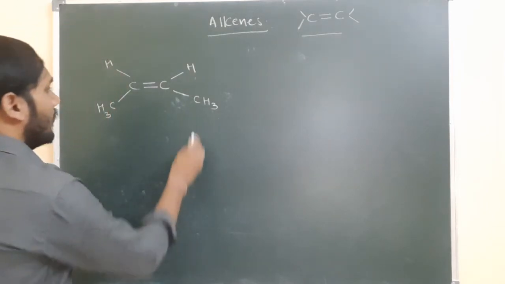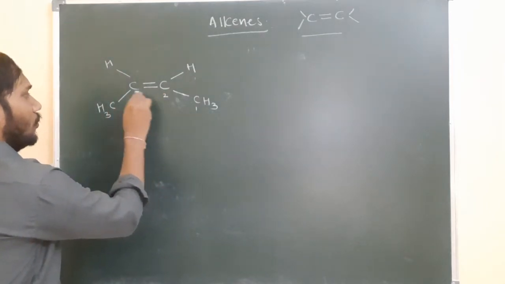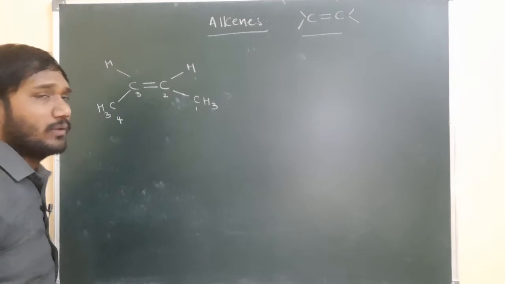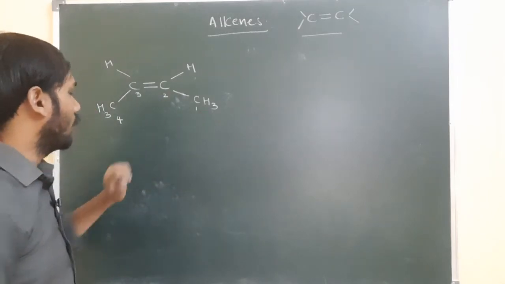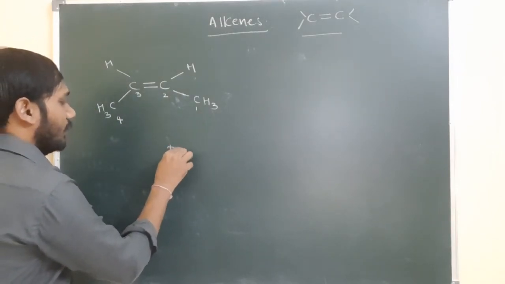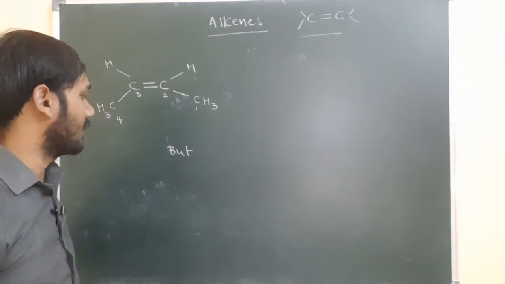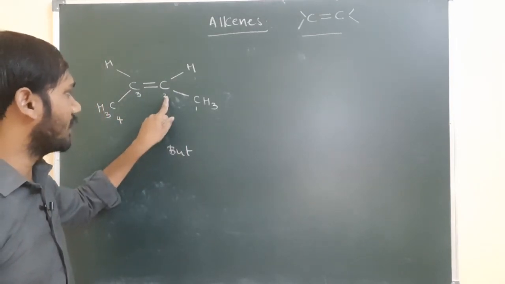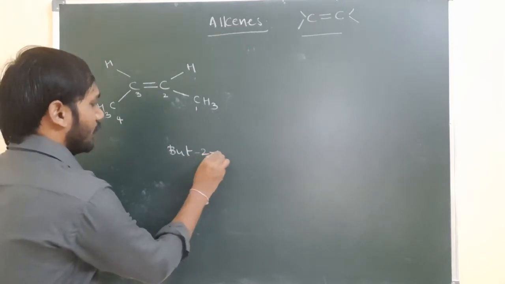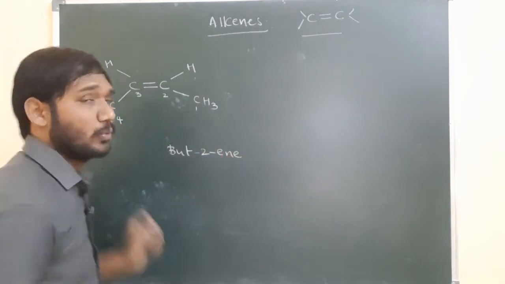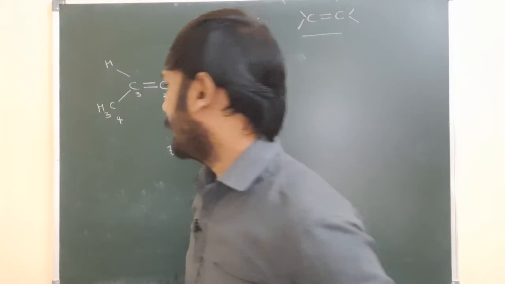The name of the compound: if we give the numbering, 1, 2, 3, 4, totally 4 carbons are present. 4 carbons is but, and a carbon to carbon double bond is present, so that is ene, and the double bond is at the second carbon. So this is a but-2-ene, a cis-but-2-ene.